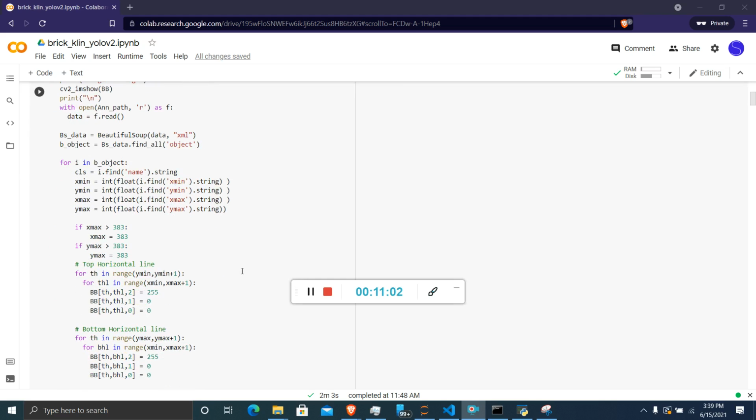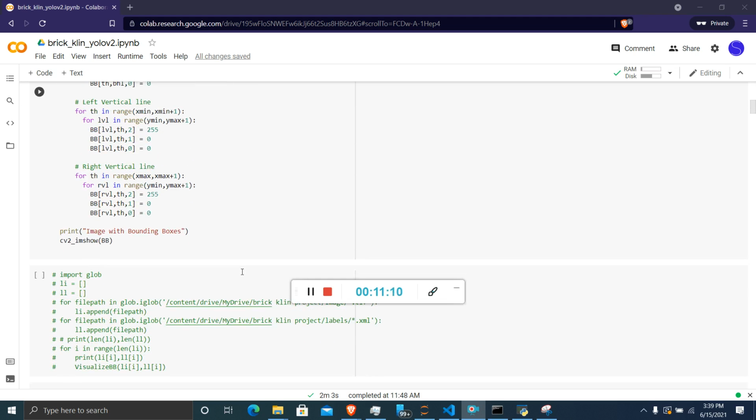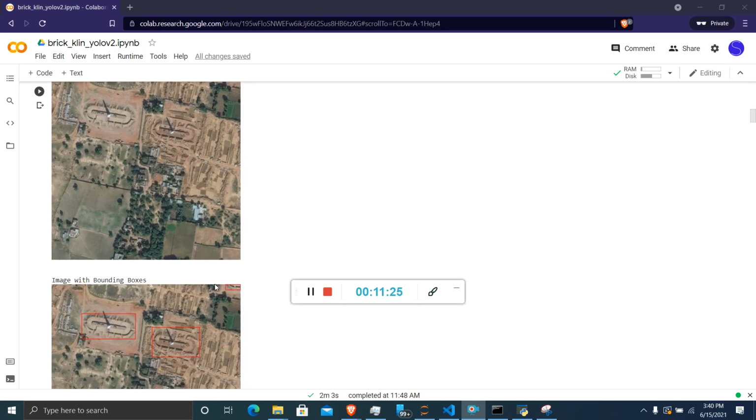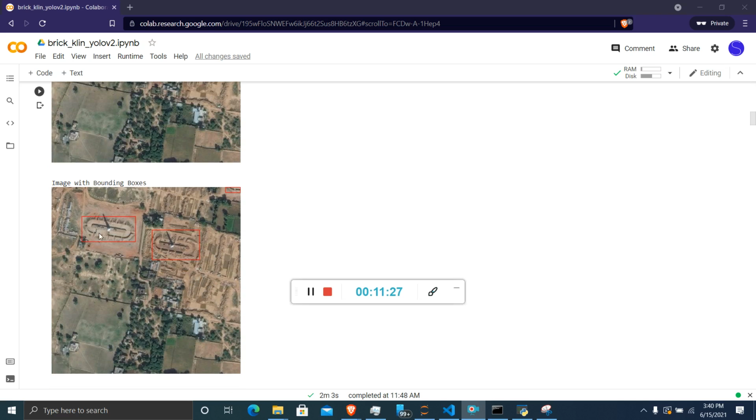Initially I took the images and the annotations from the specific folders, and we processed those images and annotations. For example, if you want to visualize those images with the annotations, we can get this. The original image is like this, and after that, the image with bounding boxes, where we can see the bounding boxes on those images.